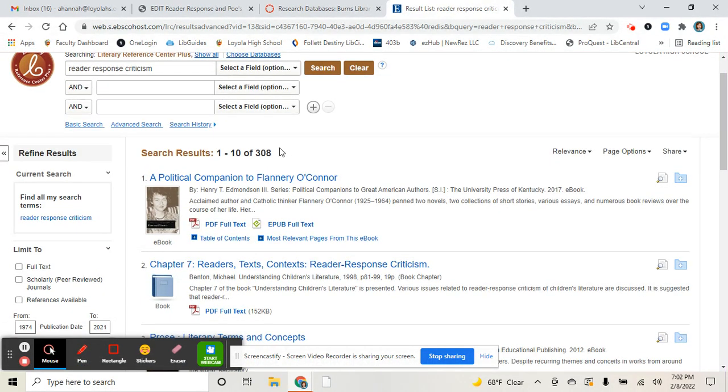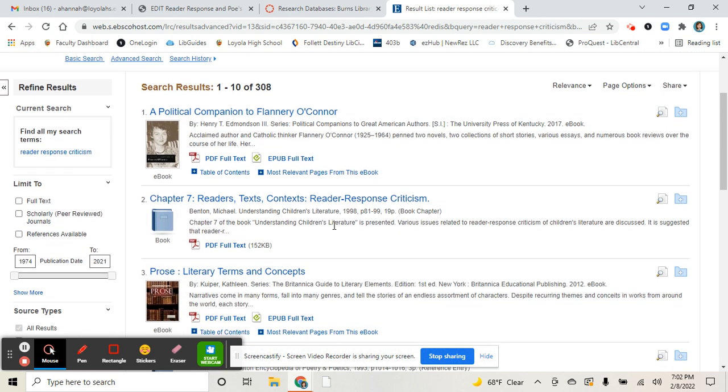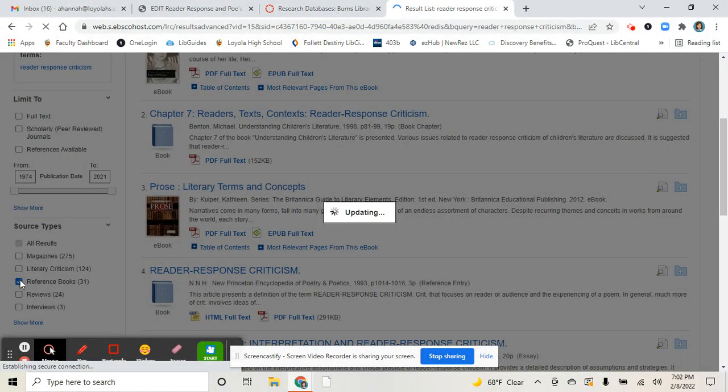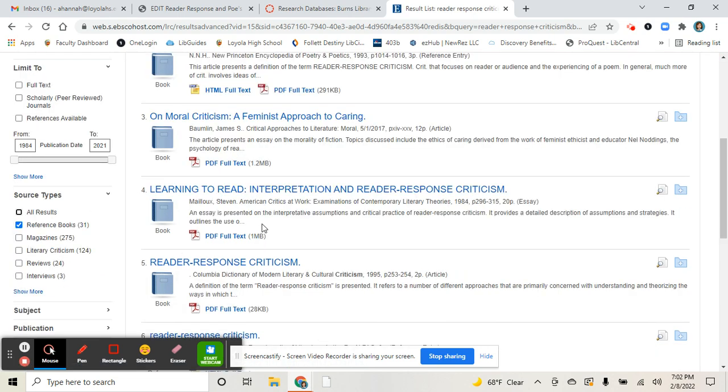We have a much better list to work off of, 308 instead of 1,300. So this will give us some background about this literary criticism. Okay, in this case, you see a lot of these that look like books. How about we go to the left-hand side here, the source types. How about we make it reference books, and it will shorten this list.